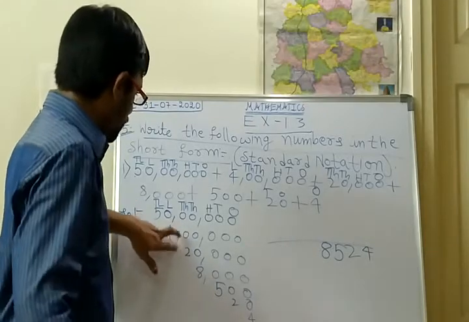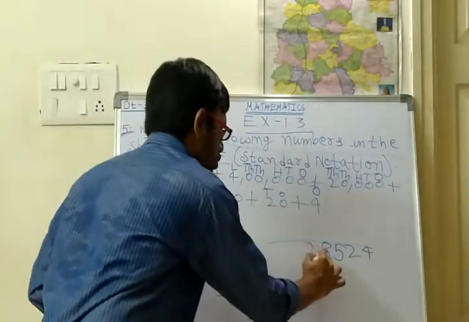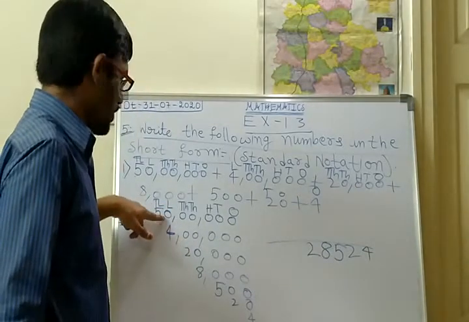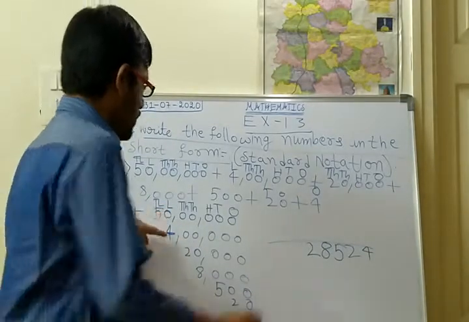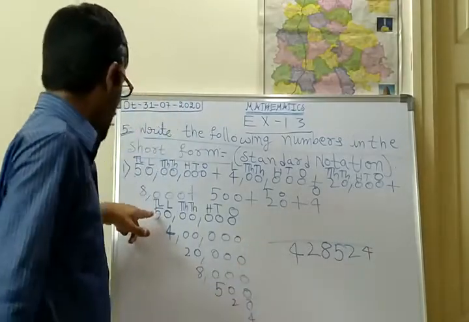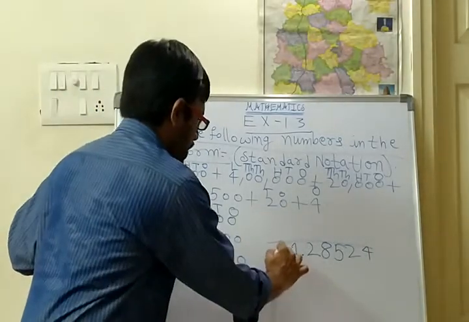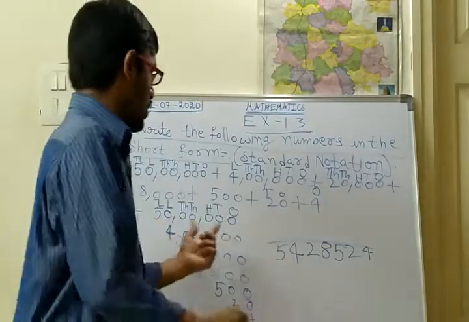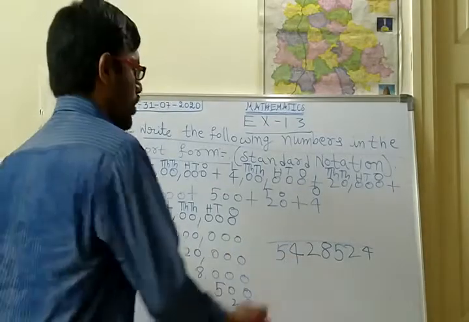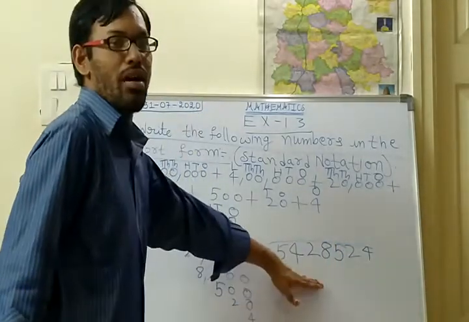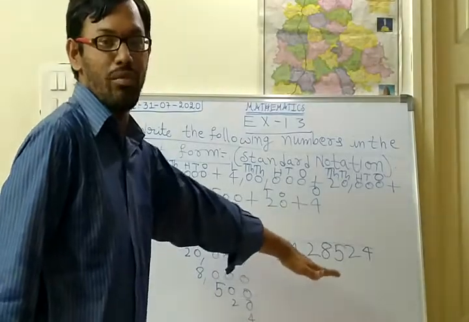So 2 plus 0 plus 0, so answer is 2. Next, in the lakhs, 0 plus 4, 0 plus 4 is 4. Next, in the 10 lakhs, only 5 is there. So 5. So like this, this is a standard notation. So you should place a comma with the help of the Indian system of numeration.